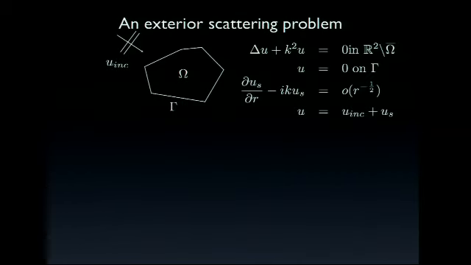So as a model problem, today I'm going to consider a very, very simple exterior scattering problem. Namely, we have a bounded obstacle, omega, with some boundary gamma. Then we've got an incident wave coming in, usually for very simple model problems just an incoming plane wave. And then we want to solve the exterior sound-soft scattering problem.